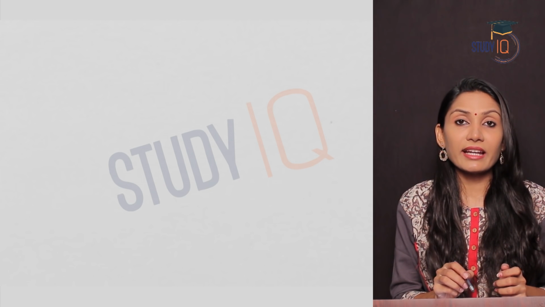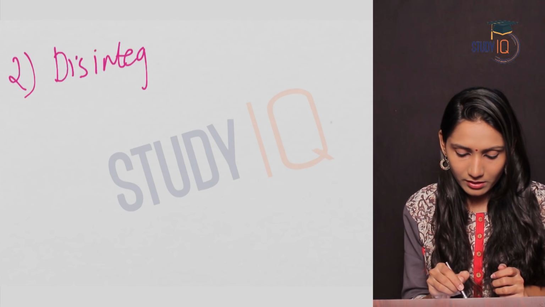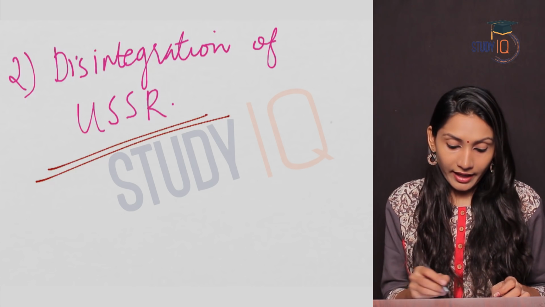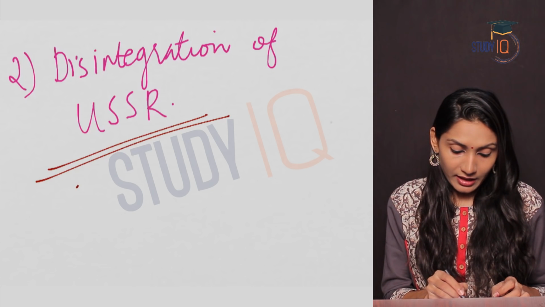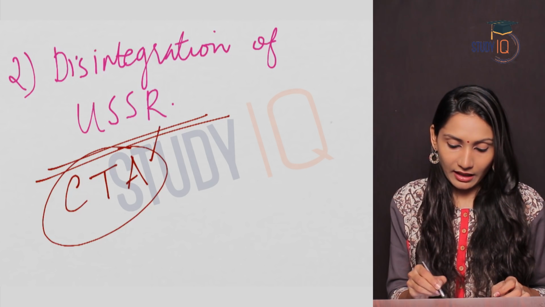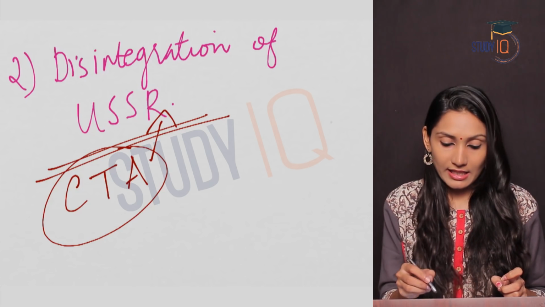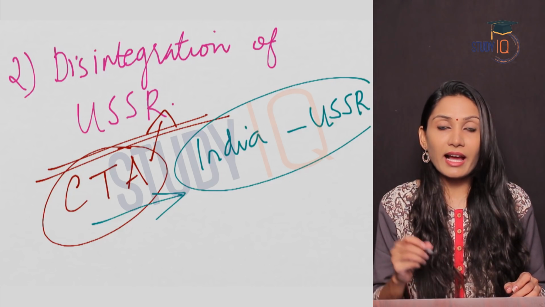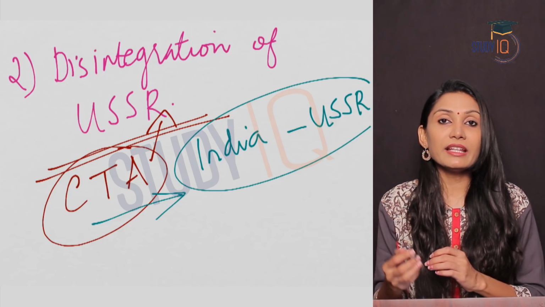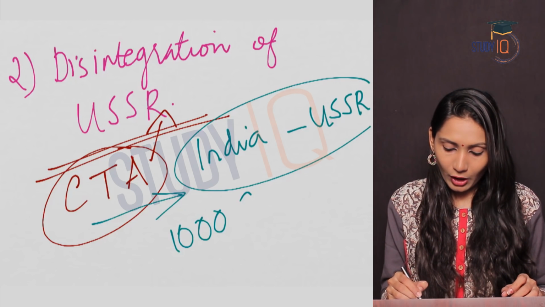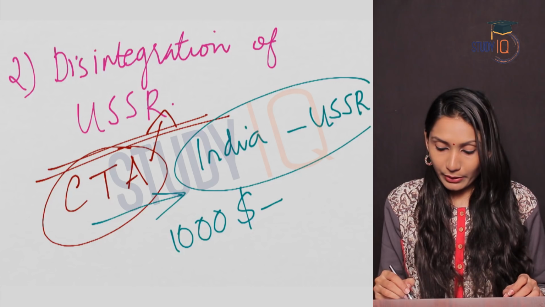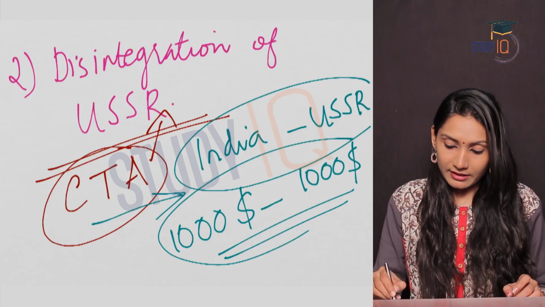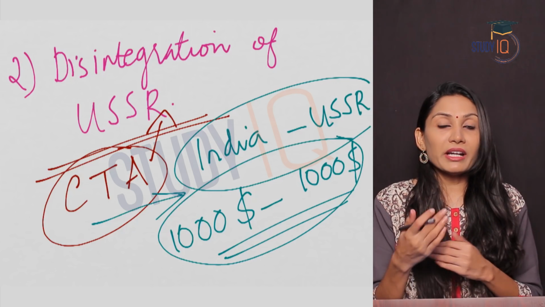Another reason was the disintegration of the USSR. India had signed a counter trade agreement with the USSR. According to this agreement, India and the USSR had agreed that if India exports $1,000 of commodities to the USSR, the USSR would import the same $1,000 of commodities from India. That means there was no need for forex, or money was not required.